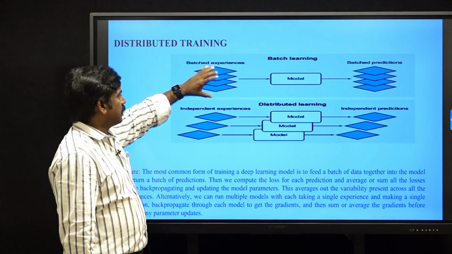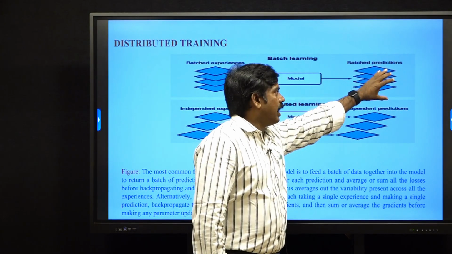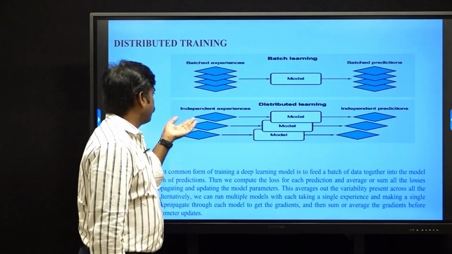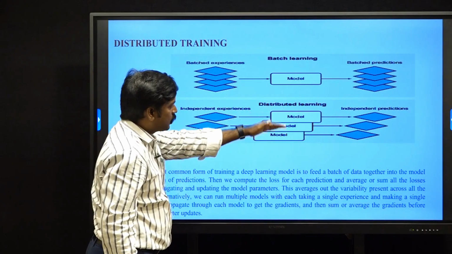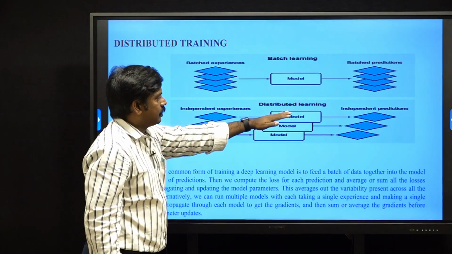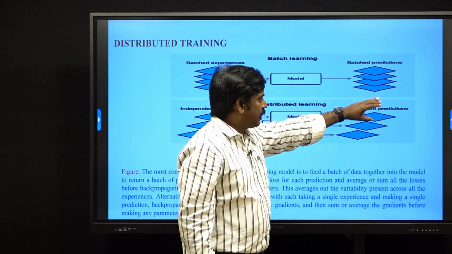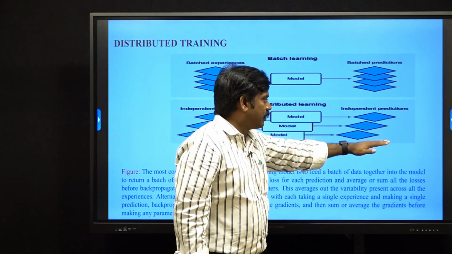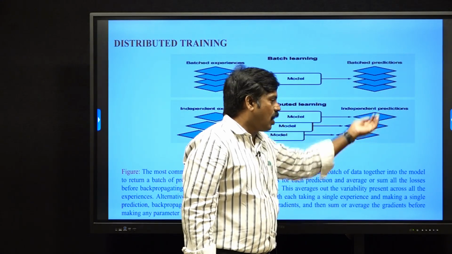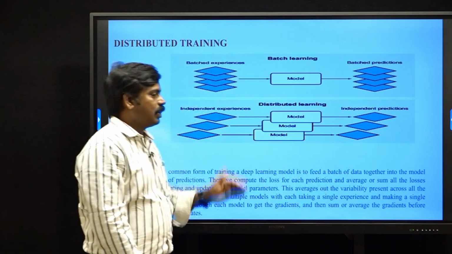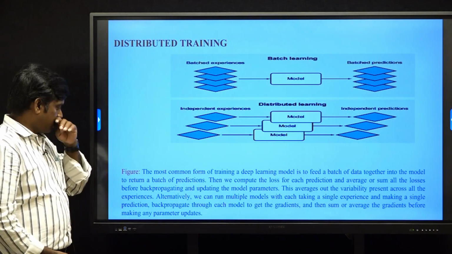Here in batch learning, the set of samples on the model is the batch predictions. It gives the aggregate gradient value. Here the independent experience is one sample. In the distributed model, the models are executed parallelly, all executed instantly. Finally, we calculate the aggregate of all the sample gradient values. So it reduces the variance, the aggregate gradient of all the model training. After training, we calculate the aggregate gradients, so it solves the variance of the gradients.